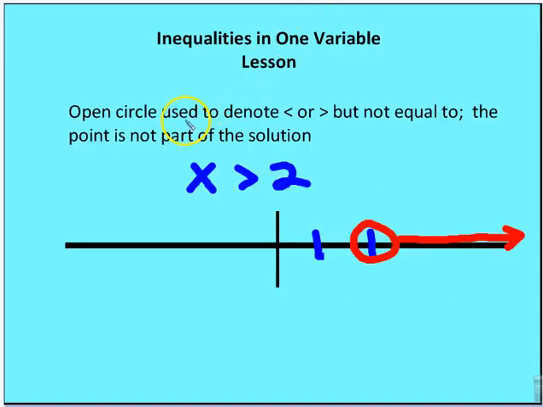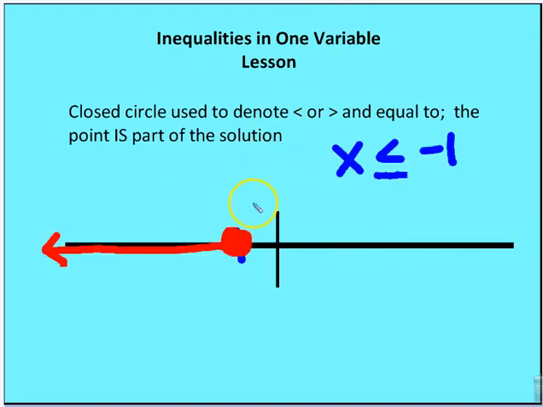An open circle is used to denote either less than or greater than, but not equal to, because the point, negative 2 or positive 2 in this case, is not part of the solution. We're going to close that circle to denote less than or equal to, or greater than or equal to, when the point, in this case negative 1, is part of the solution.